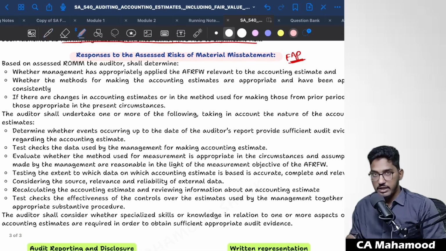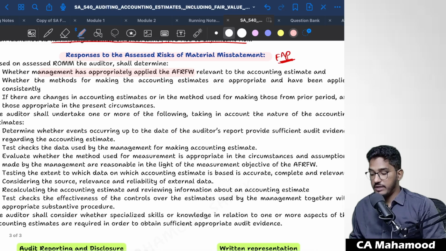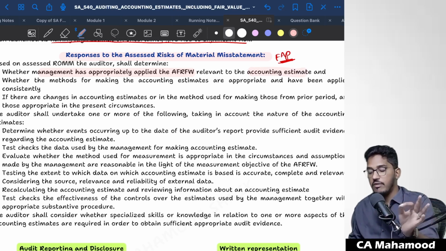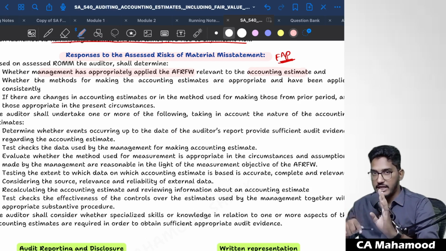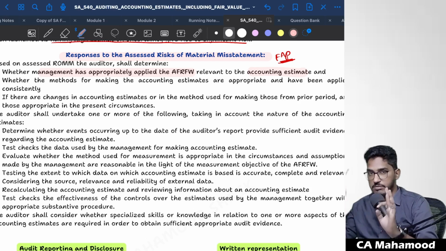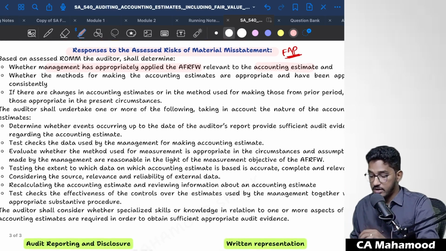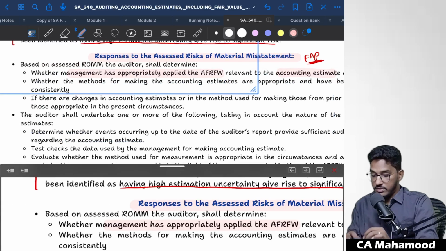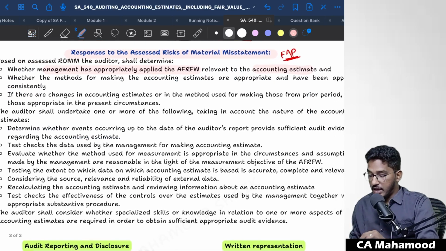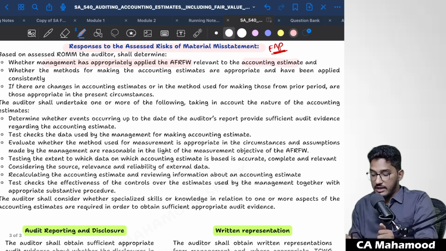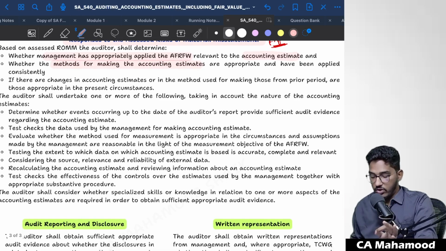Based on assessed risk of material misstatement, the auditor determines whether management has appropriately applied the applicable financial reporting framework relevant to the accounting estimates. I have to check whatever requirements of applicable financial reporting framework are there regarding accounting estimates, whether all that has been complied with or not. Accounting has been done properly, disclosures are done properly as per Ind AS, that I will check. Next, whether the methods for making accounting estimates are appropriate, have been applied consistently, and whatever methods they have followed for calculating accounting estimates, are they appropriate, and whether they have been applied consistently year after year, same methods are used or not, that I will check.